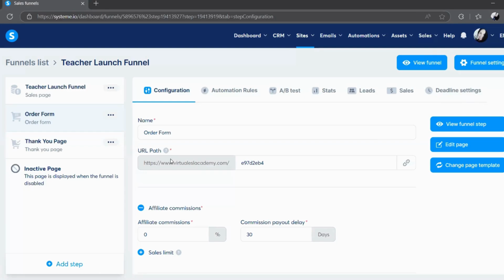If you're ready to build your funnel and sell your teaching offers online, System.io is honestly one of the easiest platforms to start with. You can sell digital products, grow an email list, and even launch a course all in one place.